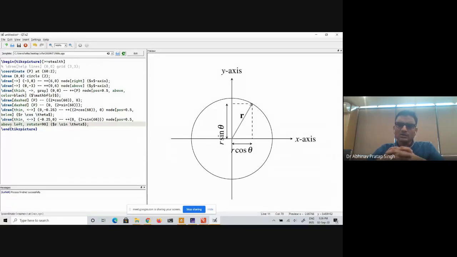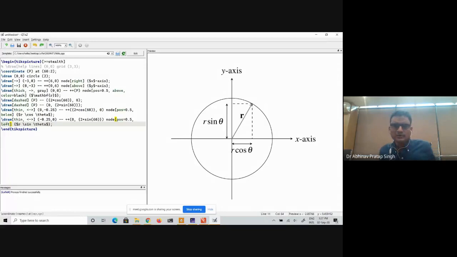Okay, because its anchor is somewhere else and it is rotating with respect to something else. So that is why I will not do that. But whenever you want to do this, for example, if you want to write r sin theta and rotate it in that particular direction, then the best way is to actually create a separate node at that particular point and then you rotate. If you do that, then you will not face this problem of shifting it up and down. For the time being, I'll leave it like that.